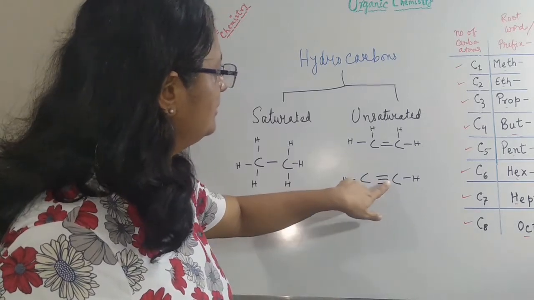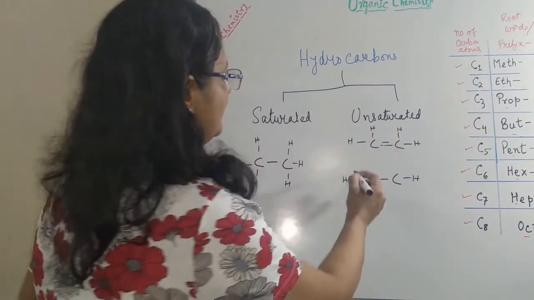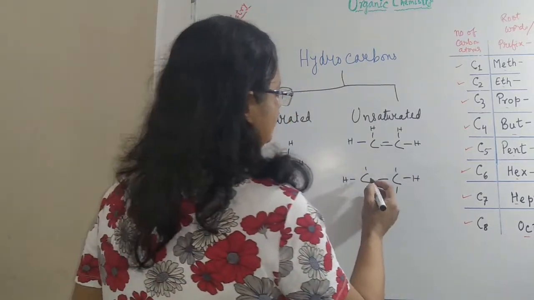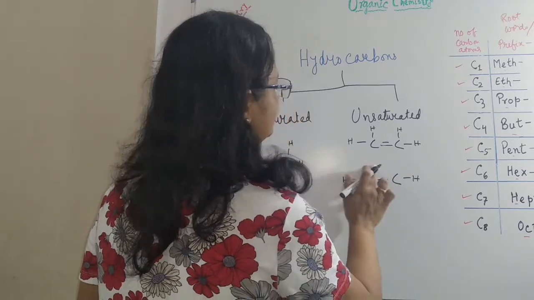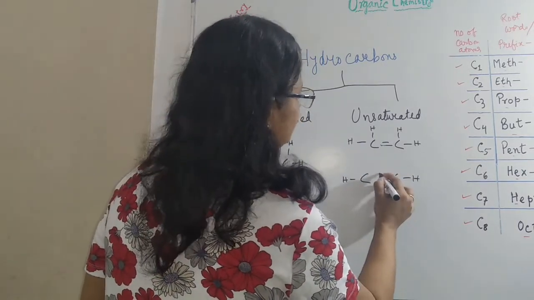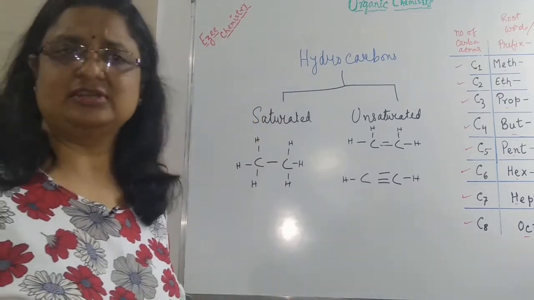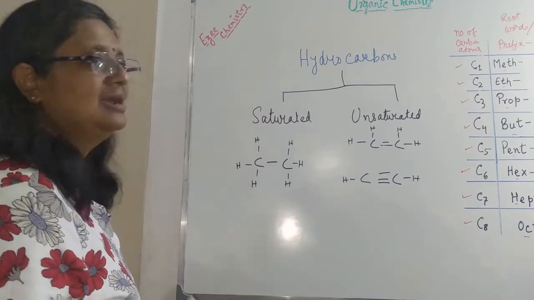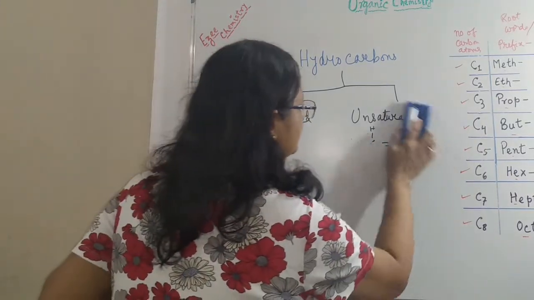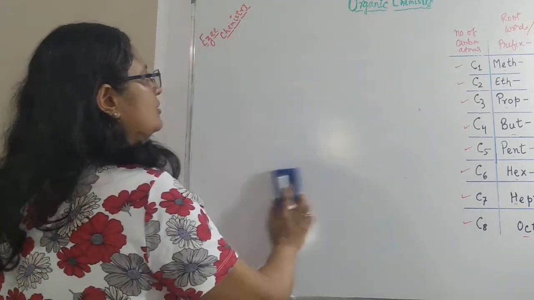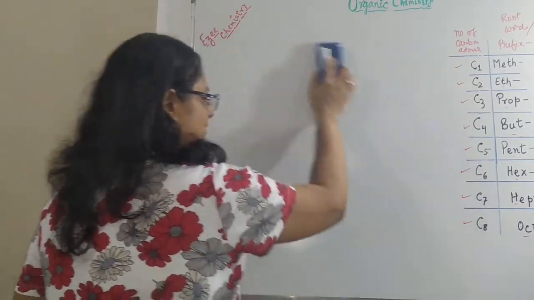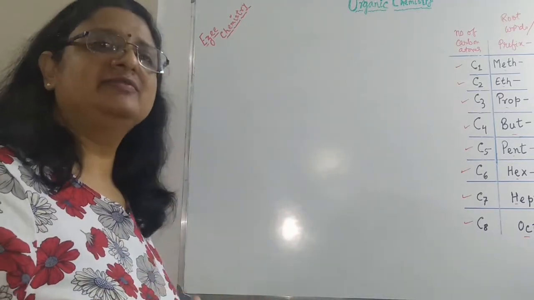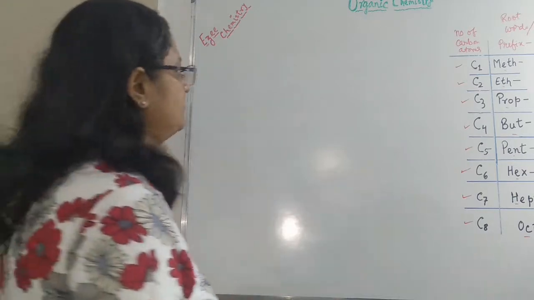Similarly, for a triple bond, these two can open up and there could be addition of hydrogen or addition of bromine and other things, and it becomes saturated. Here with a triple bond, we call them unsaturated compounds. Talking about saturated and unsaturated compounds, let us know some names, nomenclatures or rules also, basic ones. This is just the beginning of nomenclature. We will go into further details step by step.